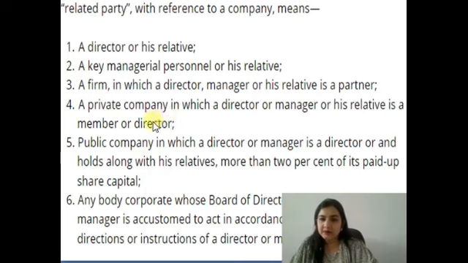Like if I am reading the first point, a director or relative, then you can underline director, relative. It clearly defines what you want to tell in the first point. So, a director or their relatives are considered as related party. In the same manner, you can underline the keywords in each and every point